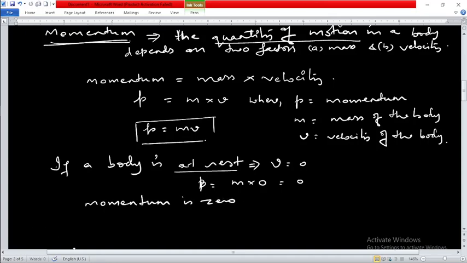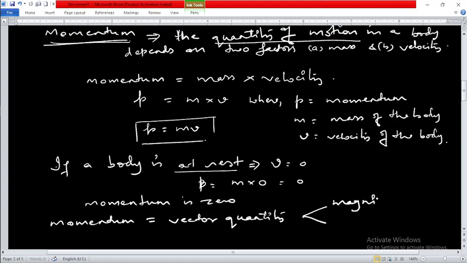Also, one more thing to note down is that momentum is a vector quantity. Can you give the reason why it is a vector quantity? Because any physical quantity is said to be a vector quantity only when it has magnitude as well as direction. So in the case of momentum, how will you say that it has magnitude as well as direction?